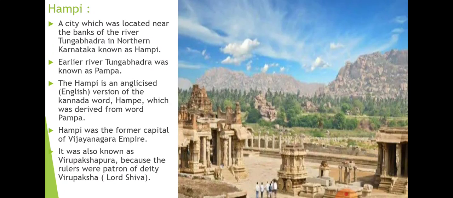This particular place is also known as Virupakshapura. Why is this place known as Virupakshapura? The reason is that the rulers who were living in these areas were patrons of the deity Virupaksha. Deity Virupaksha is another name of Lord Shiva. So on the name of Lord Shiva, Virupaksha, the city was considered as Virupakshapura.